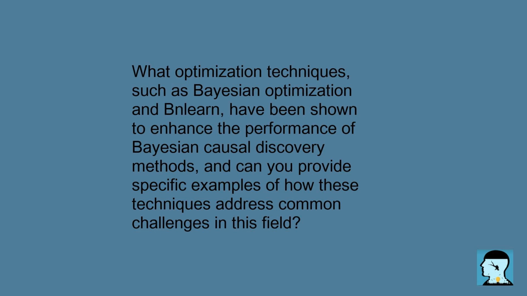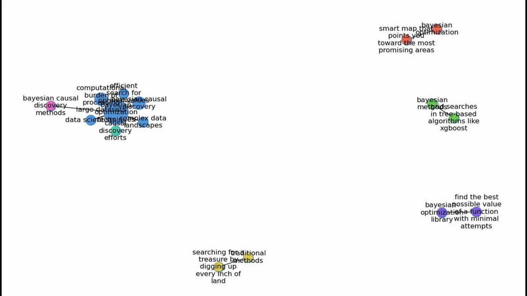What optimization techniques, such as Bayesian optimization and BangLearn, have been shown to enhance the performance of Bayesian causal discovery methods? And can you provide specific examples of how these techniques address common challenges in this field? Bayesian optimization techniques play a crucial role in enhancing the performance of Bayesian causal discovery methods. One prominent example is the Bayesian optimization library, which helps find the best possible value of a function with minimal attempts. Imagine trying to find the highest point on a hilly landscape, instead of checking every spot. This technique allows you to make smart guesses about where the high points might be, speeding up the search.